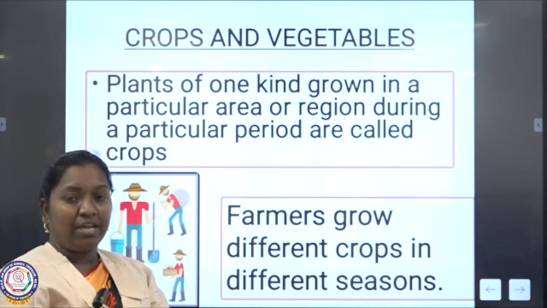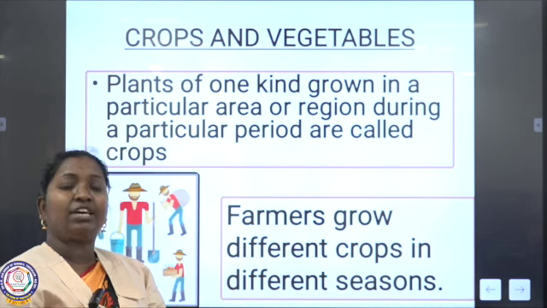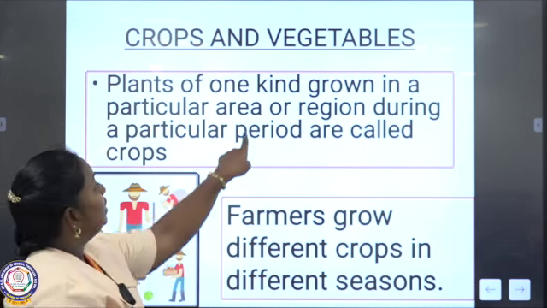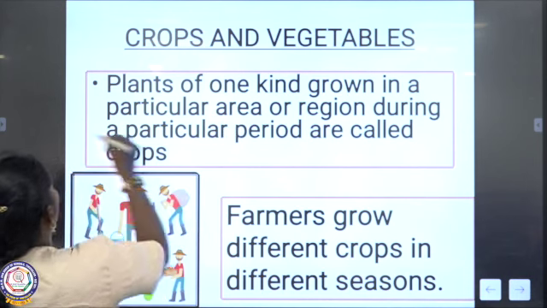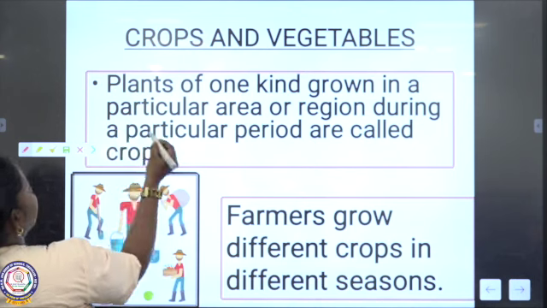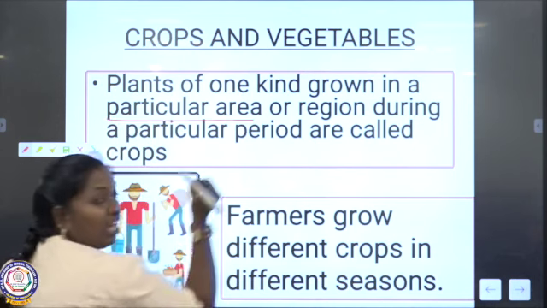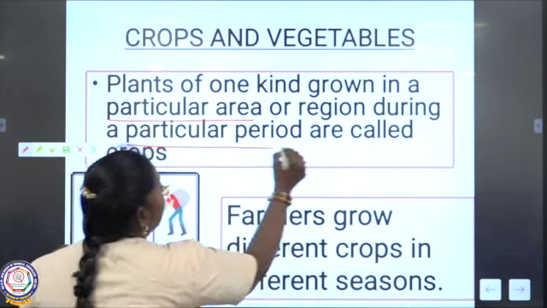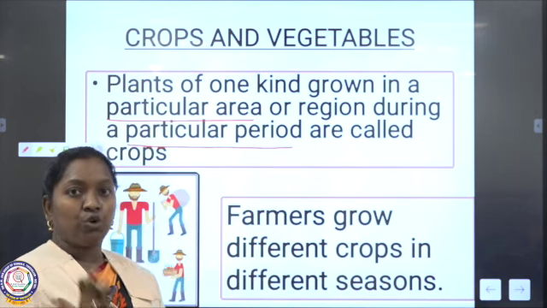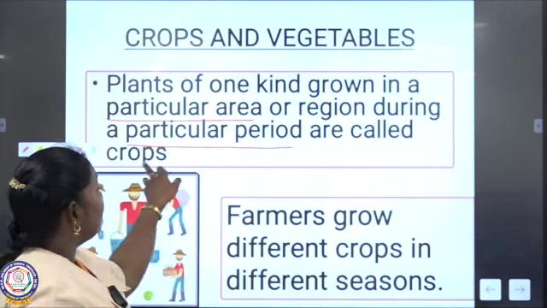It needs a type of soil and a climatic condition. Based on that, the plants grow in a particular area and a particular period. So depending on the conditions, the crop which grows is called a crop.